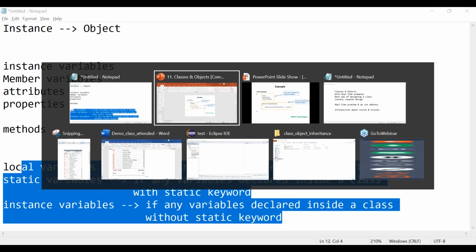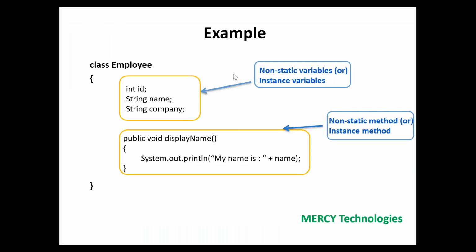So let's go back to our session. What are we trying to design? We are trying to design an actual employee class. The employee class contains 3 instance variables. Another name for non-static variables is instance variables. So we are defining 3 instance variables and 1 instance method.